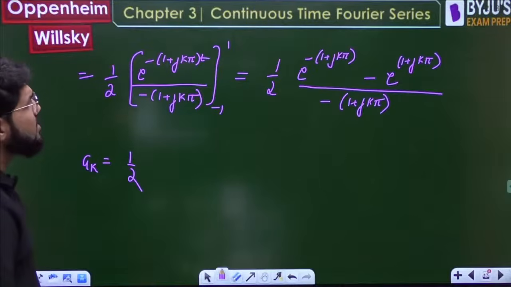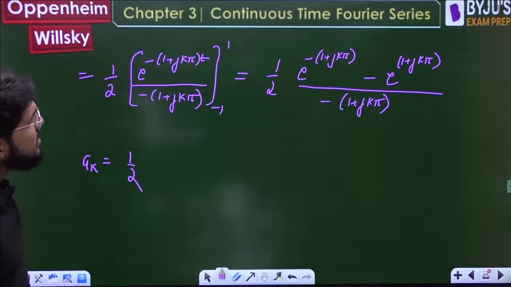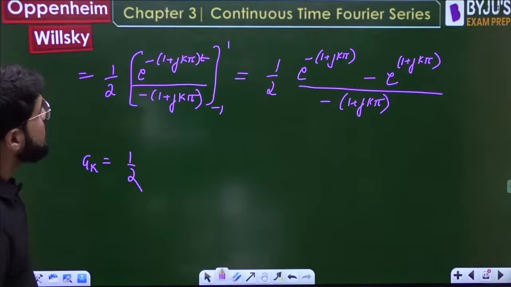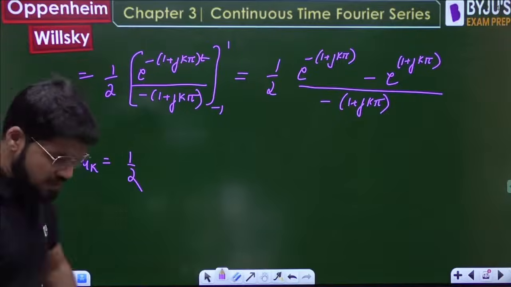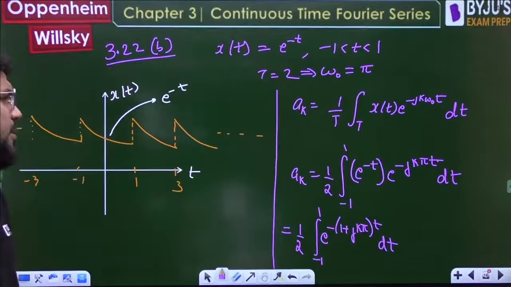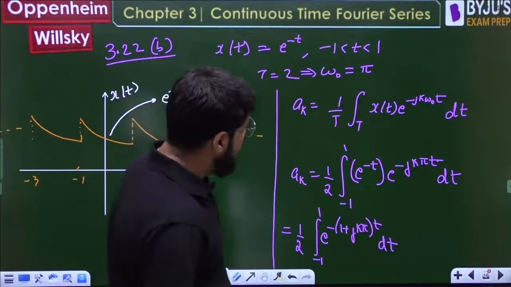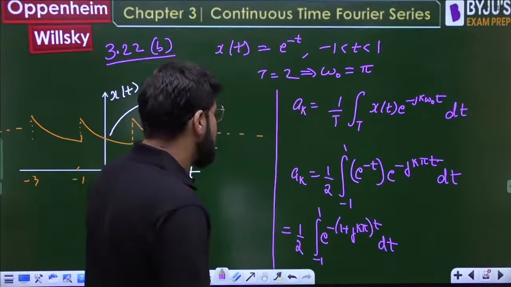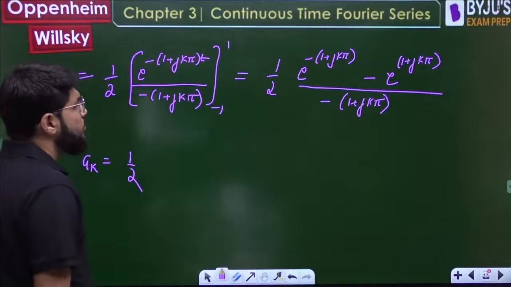What can you express this answer as? नहीं, इसको as it is ही रखना पड़ेगा because I have combined the terms, e power minus of j k pi t and 1 plus j k pi. That's it.